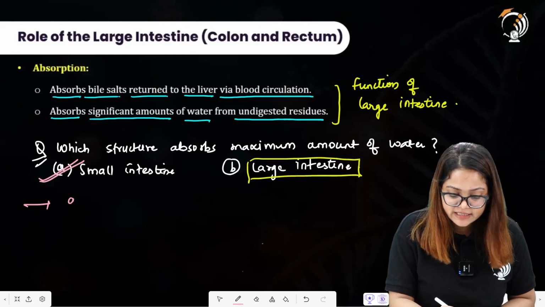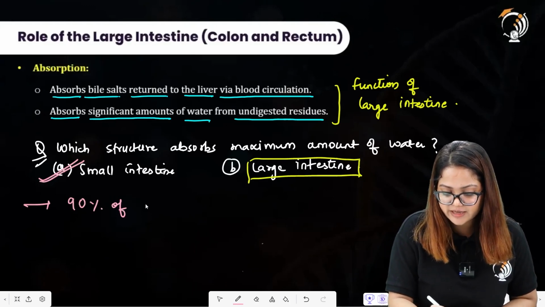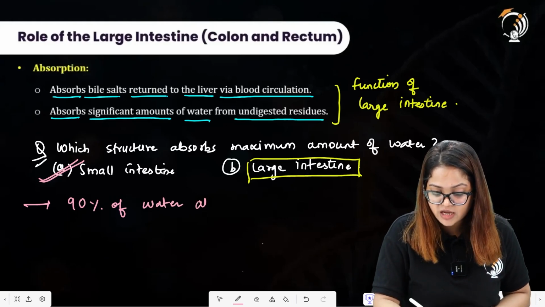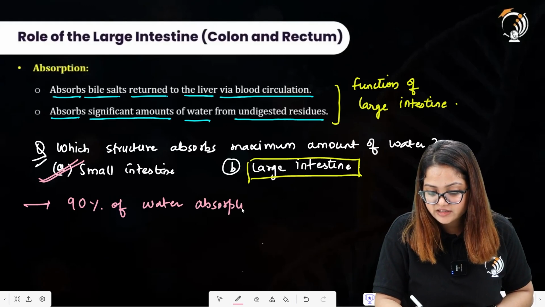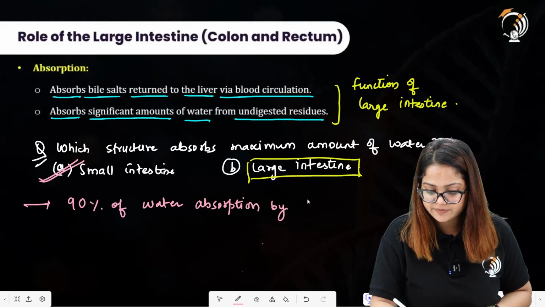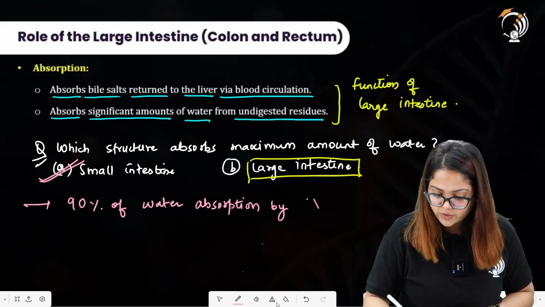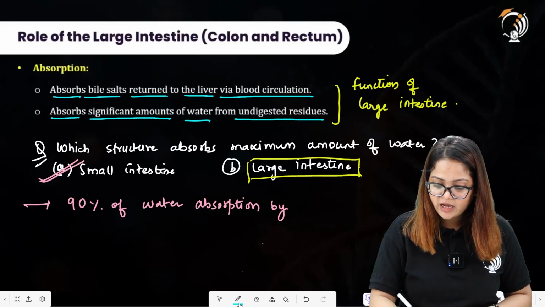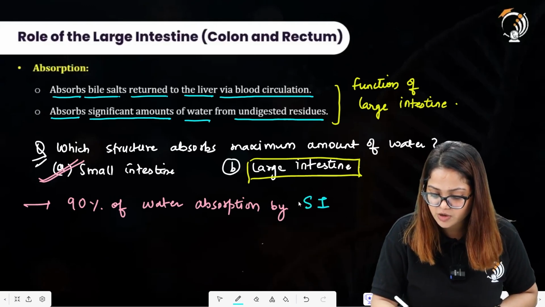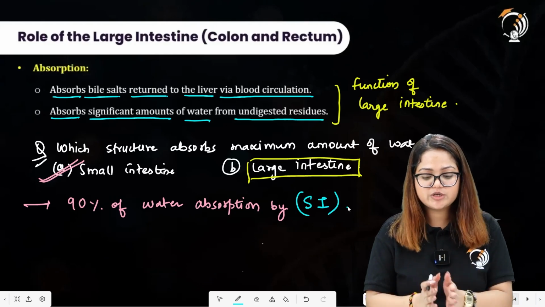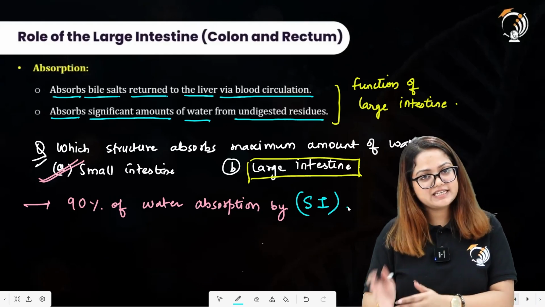Why? Because 90% of the water is absorbed by small intestine. 90% of water absorption occurs in small intestine. The remaining water will be absorbed by large intestine. So you are going to write, where does the maximum absorption of water occur? It occurs in the small intestine. Whenever small intestine is not present in the option, you are going to tick the large intestine as the right answer.